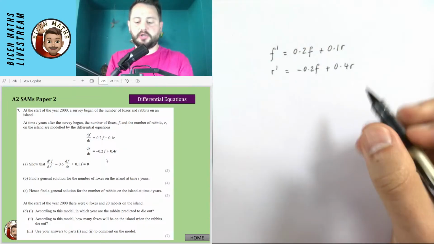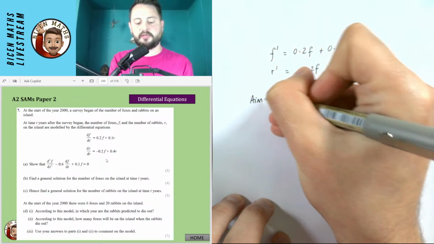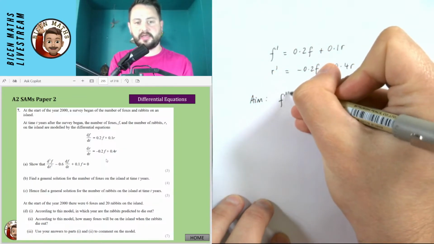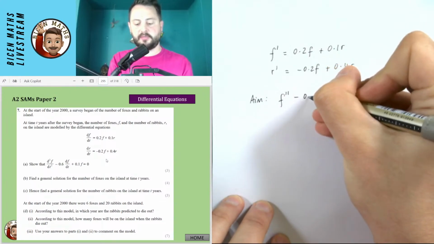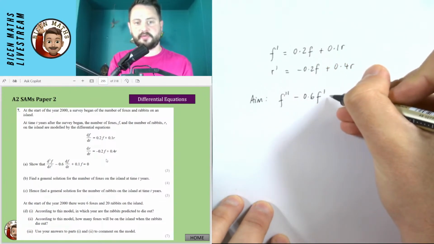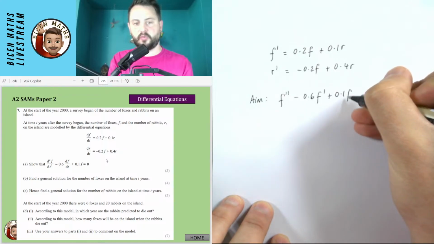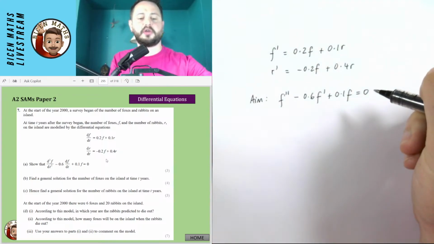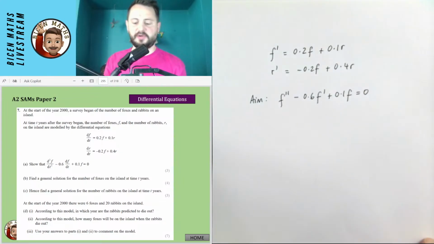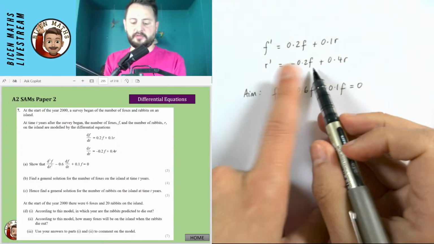And the thing that we're going to aim for is this. The aim is to show that the second derivative of f minus 0.6 times the first derivative of f, plus 0.1f is equal to 0. Now, I think I remember what you need to do for this. I think you need to make something the subject.